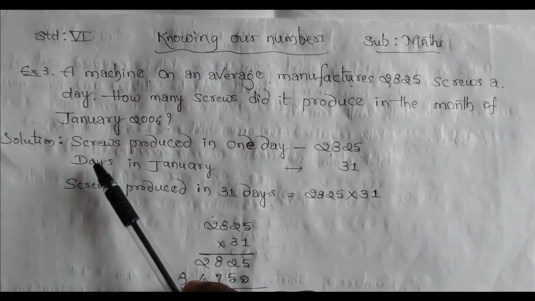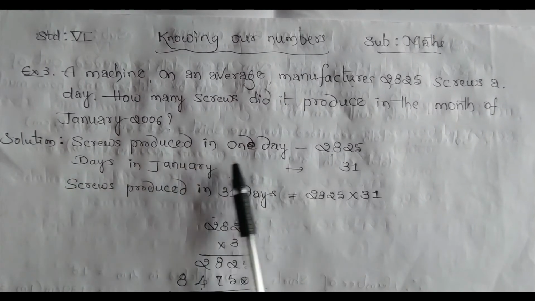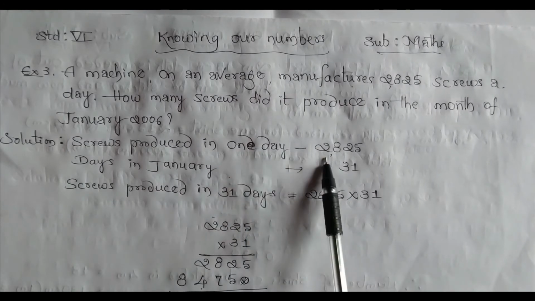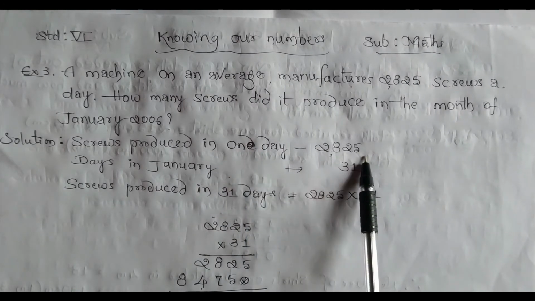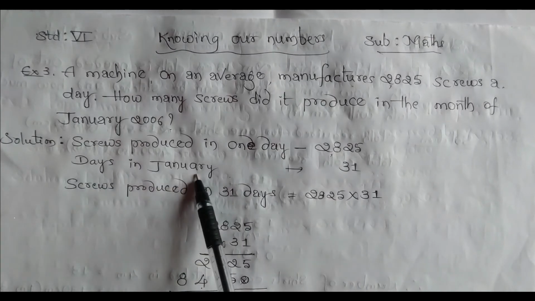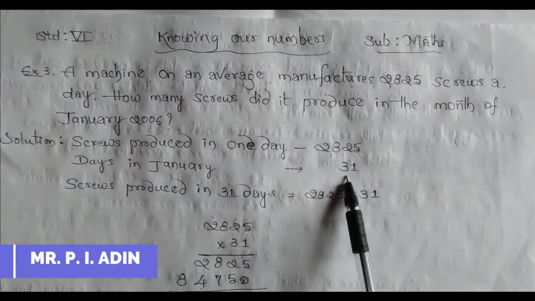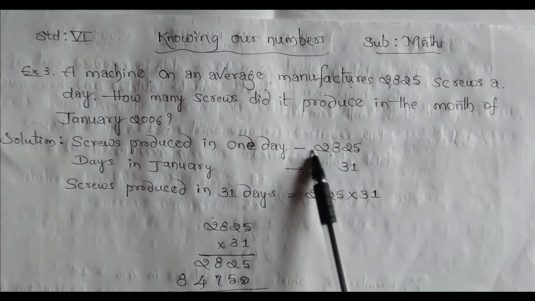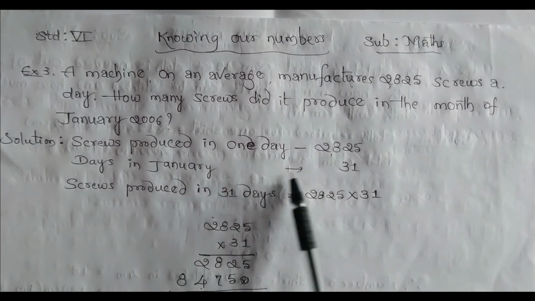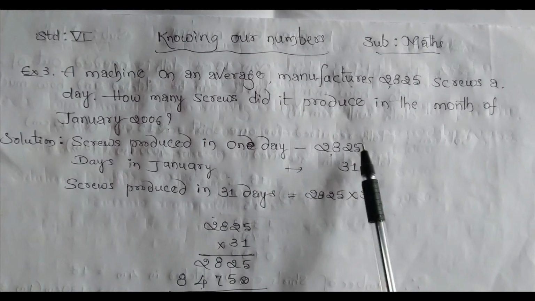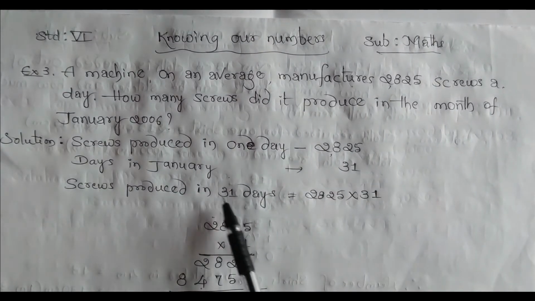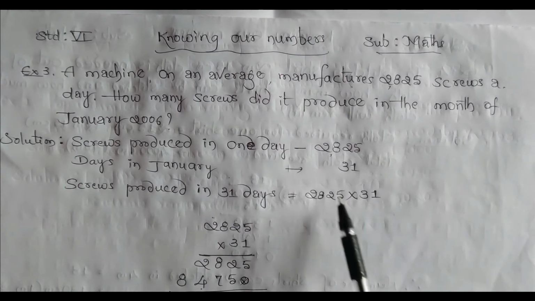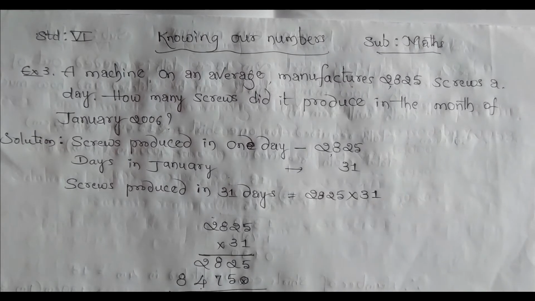So the solution is screws produced in one day. How many screws are produced by that machine per day? 2,825. Days in January. How many days are there in January? 31. Okay, it is produced the screws per day for one day. How many days are in January? 31. So we have to multiply it. Screws produced in 31 days is equal to 2,825 into 31. We have to multiply these two numbers.